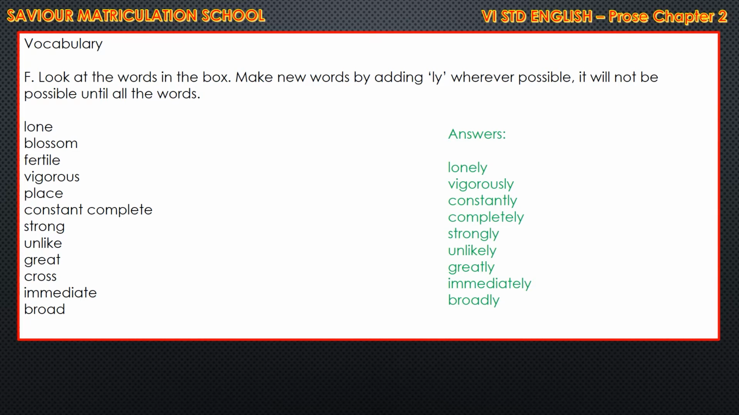So blossom, you cannot add ly. Fertile also no. Next, vigorous. Vigorously. So you can add ly there, vigorously. So place no. Then constant, constantly. Okay. Then children, they have given constant and complete in the same line there. Constant is another word. Complete is also another word. Okay, different words are that. Constant and complete.